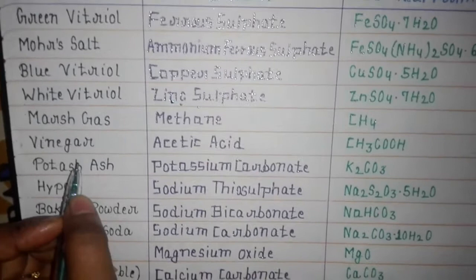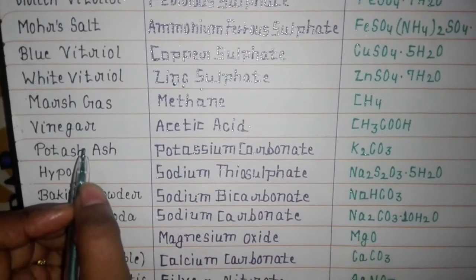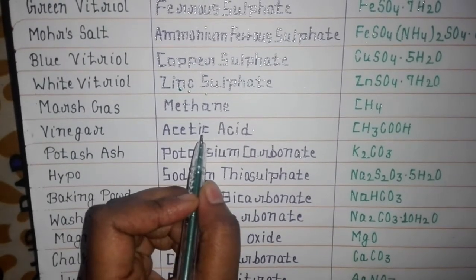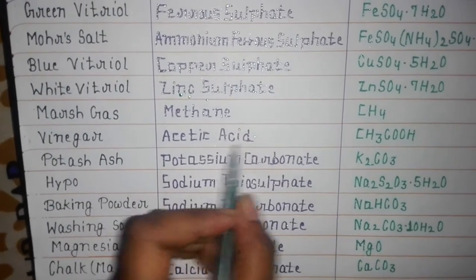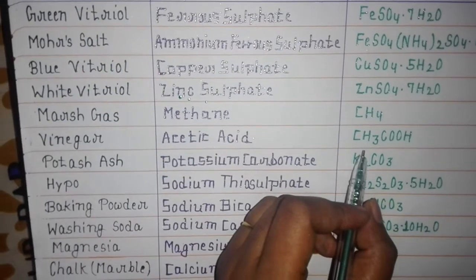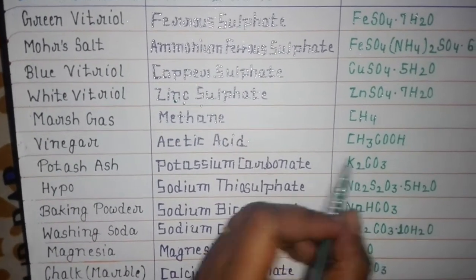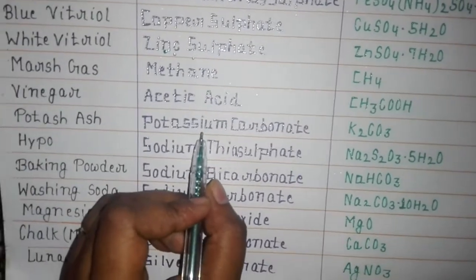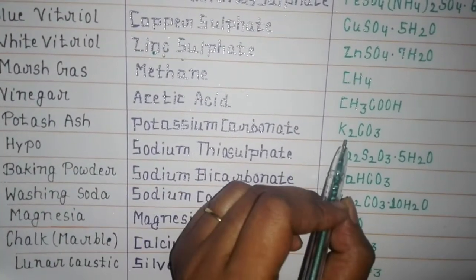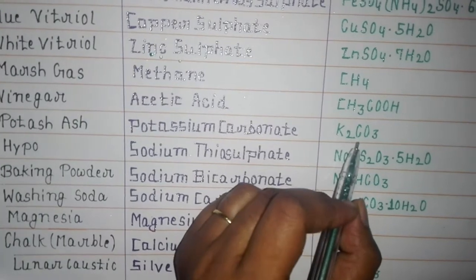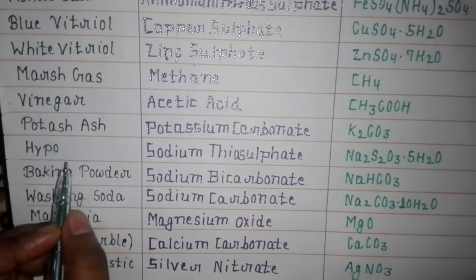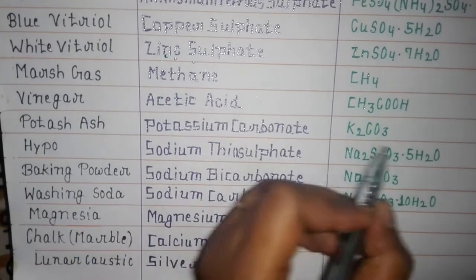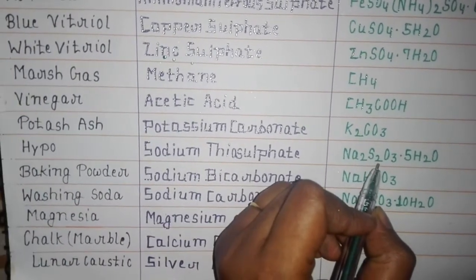Vinegar, which we use in our household purposes, and its chemical name is acetic acid and its chemical formula is CH3COOH. Then potash ash. Its chemical name is potassium carbonate and its chemical formula is K2CO3. Then hypo. Its chemical name is sodium thiosulfate and here you can see its chemical formula.